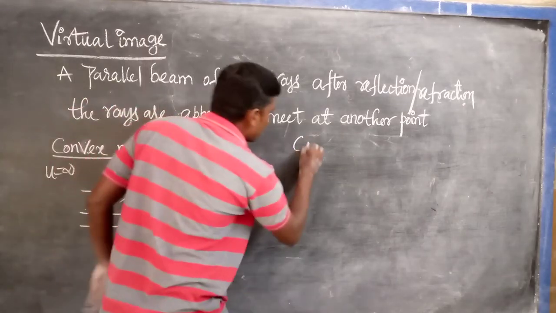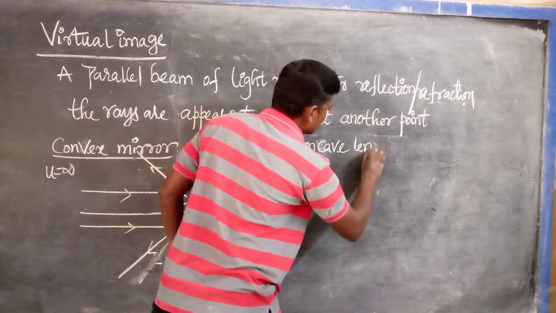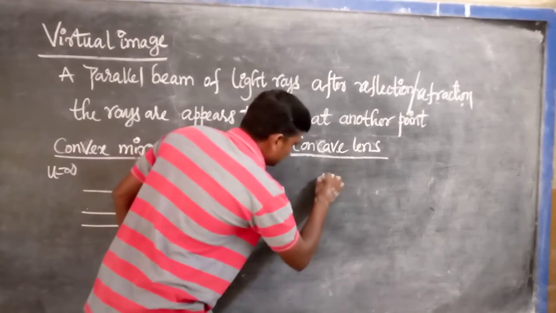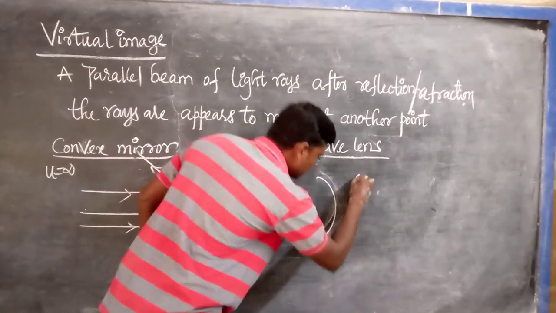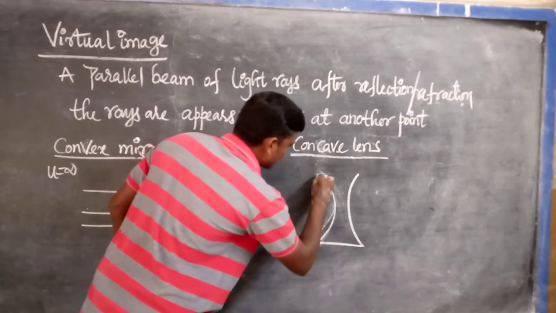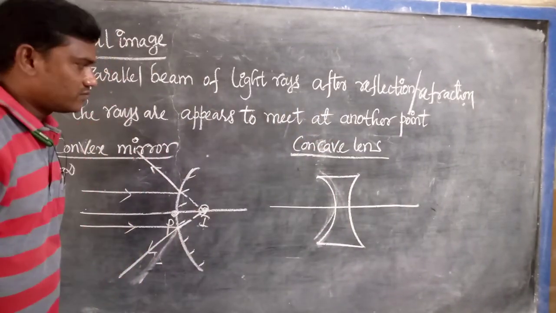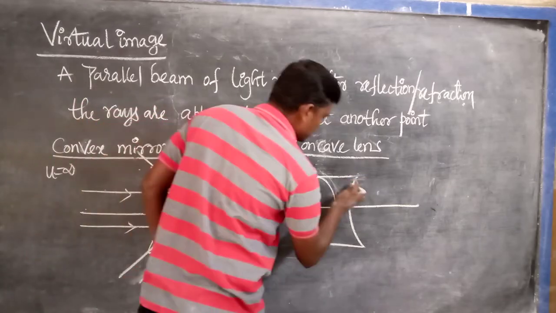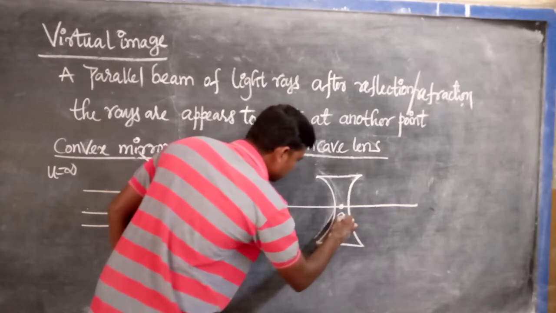In this one, the concave lens. Like this one, we observe that this is the optic center.